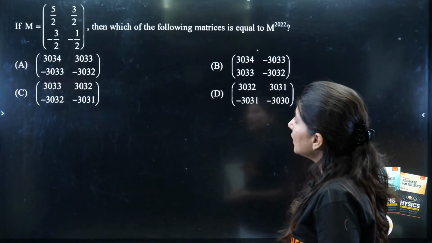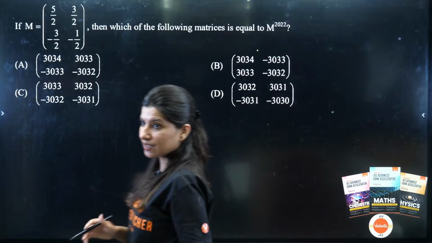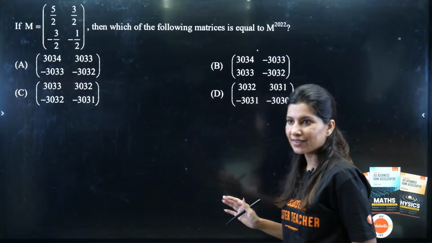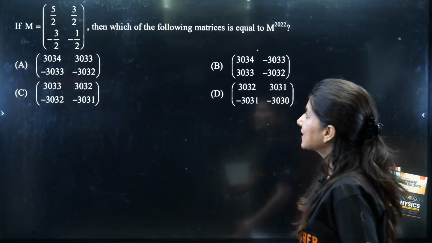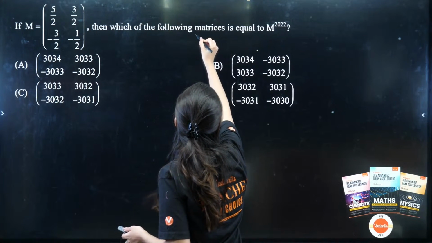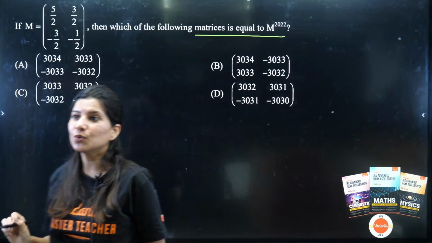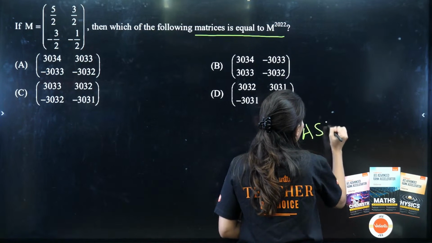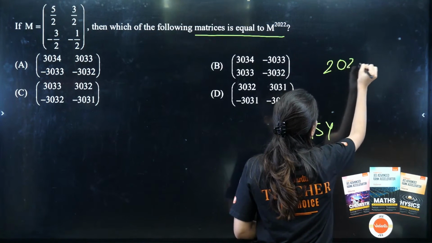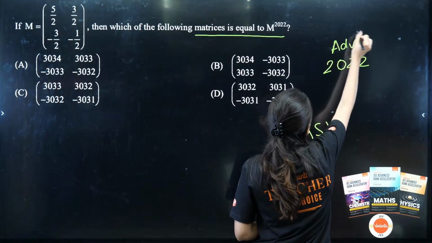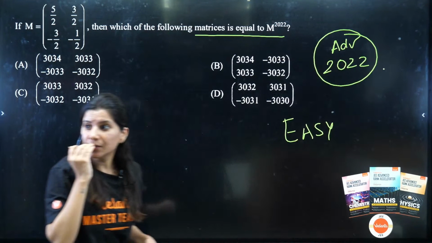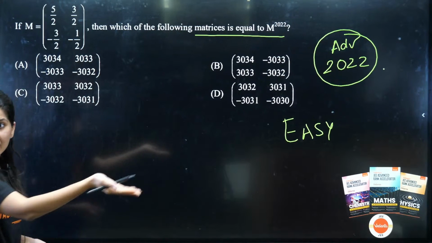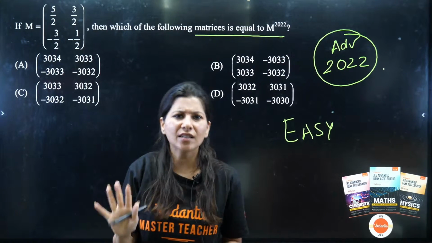Chalo. Now let us move on to the last topic. Last question over here from the matrices. I hope that this is clear. Now last question from the matrices. M is given this, then which of the following matrices is equal to M raised to power 2022? Okay, so this is actually an absolutely easy peasy question from JEE Advanced 2022. Yes, this is from Advanced 2022. Very easy, absolutely easy. Okay, so what they are saying over here is M is this and M raised to power 2022. So this is a pattern based question.